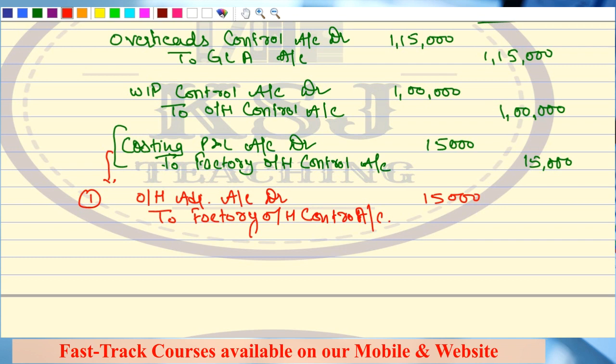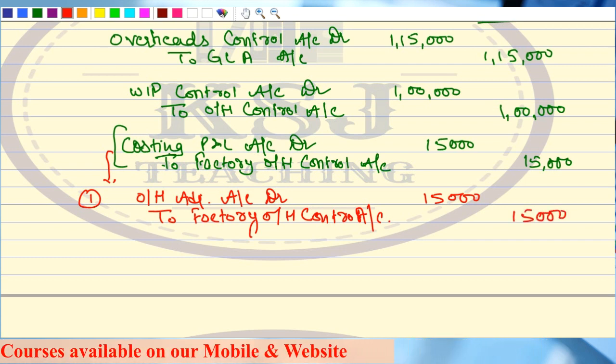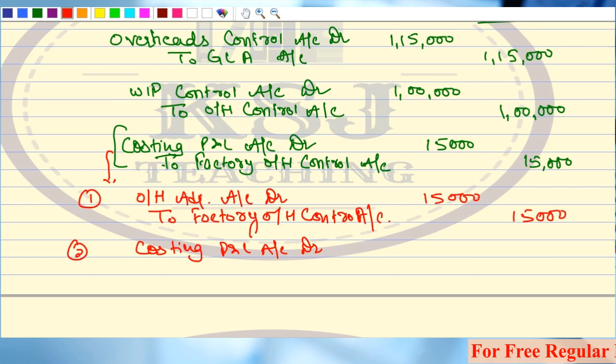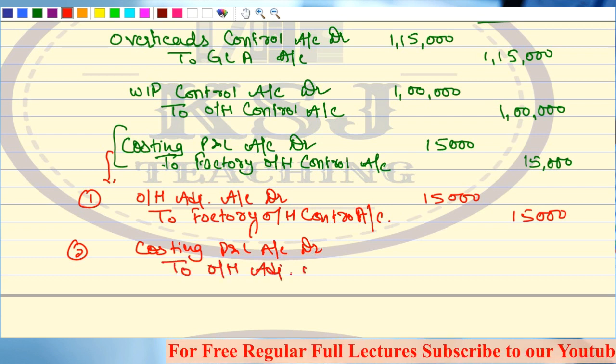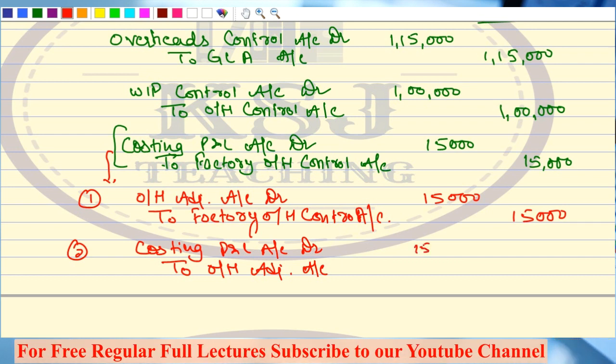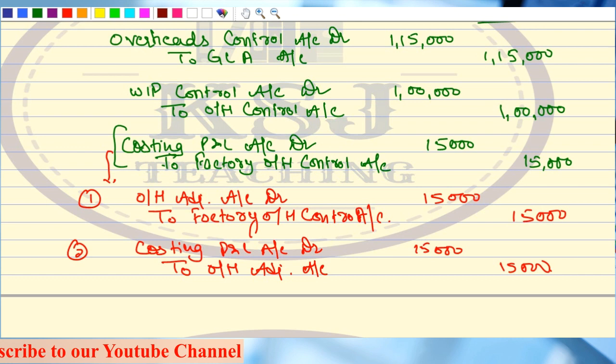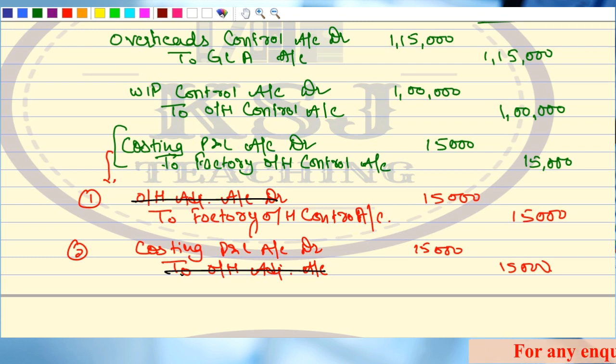15,000 and 15,000. Now the second entry will be costing profit and loss account debit to overhead adjustment account, 15,000 and 15,000. What is the net effect of this entry? The net effect remains the same, sir. This overhead adjustment account can be cancelled and the entry will be costing P&L to factory overheads control account.